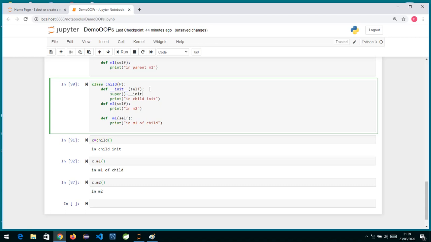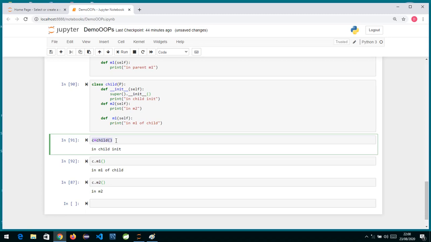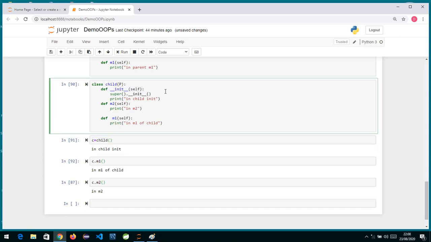Okay, underscore underscore init and empty brackets over here. So what will happen is whenever we try to create the child's object, it will look for the init method in the child. It will get it over here, and from the child's init method, the first call you see over here is super().__init__. So from here you are trying to call the parent class init method, so it will go over there. That will execute first.